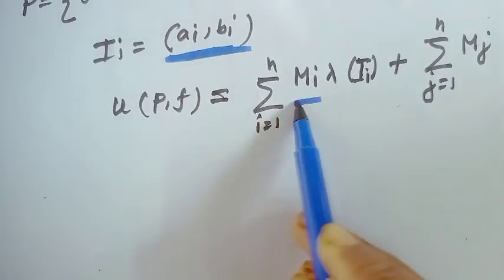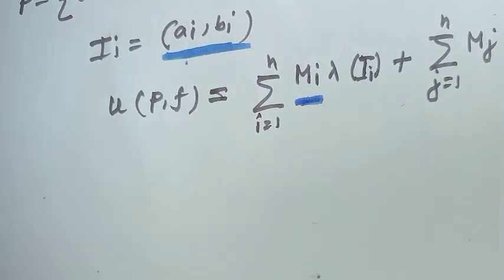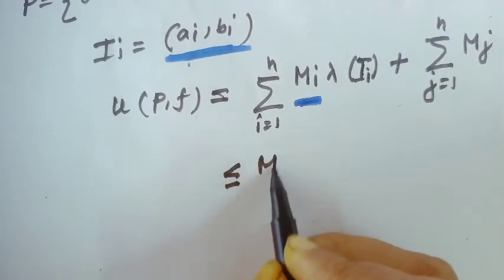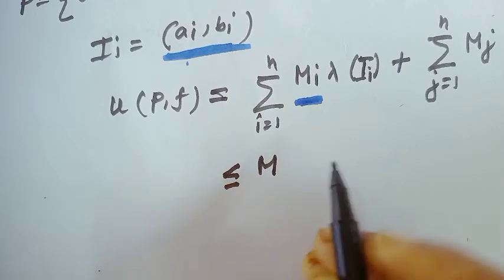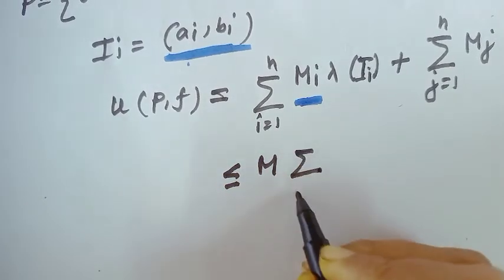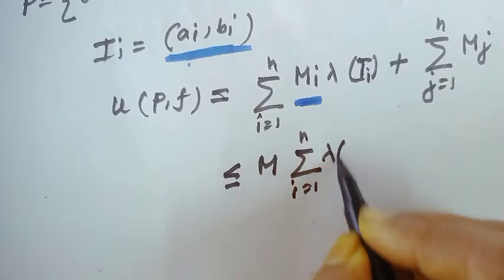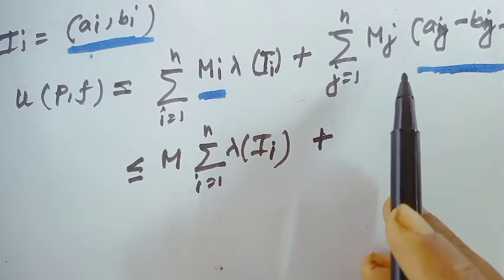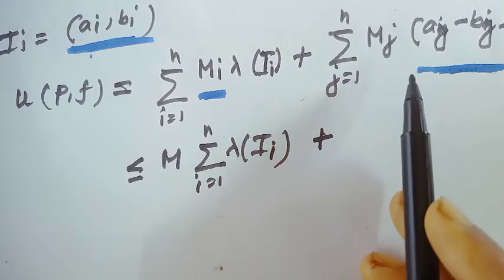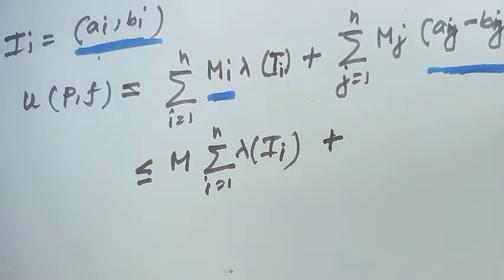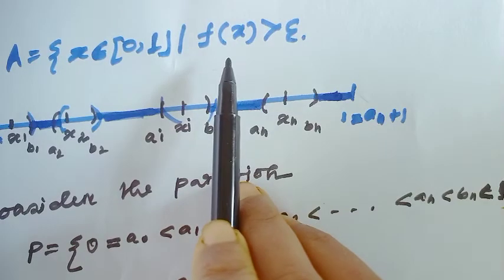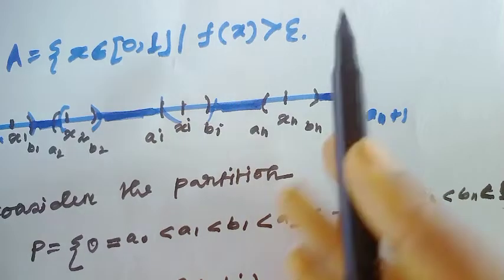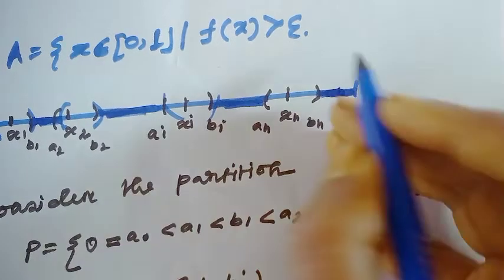Here notice the maximum value for this interval. Since the function is bounded, this would be less than or equal to some number capital M, times the summation of the lengths of the intervals, plus the supremum of the function for the set where in this interval the value of the function is greater than epsilon.